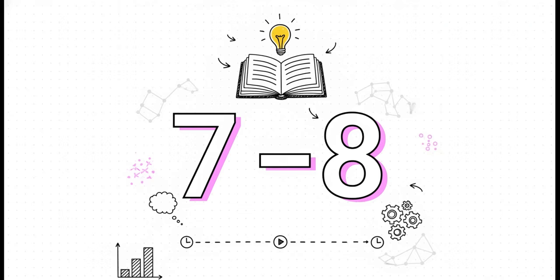So why 7 to 8 minutes? Because it hits a psychological sweet spot. It's long enough to provide genuine, actionable value and establish your authority, but short enough that it doesn't feel like a massive chore for a beginner trying to learn personal finance on their lunch break. It demands total efficiency from the writer. There is absolutely zero room for fluff.